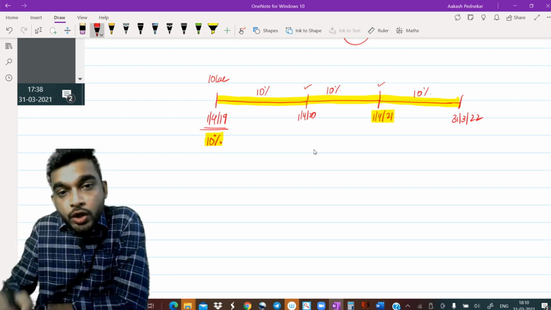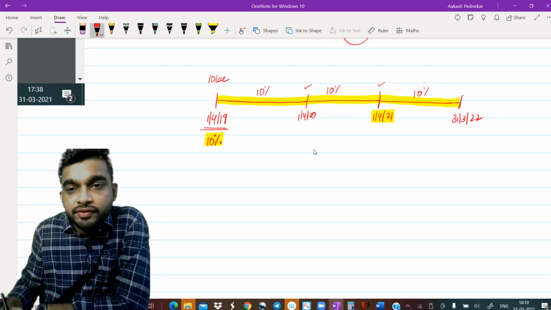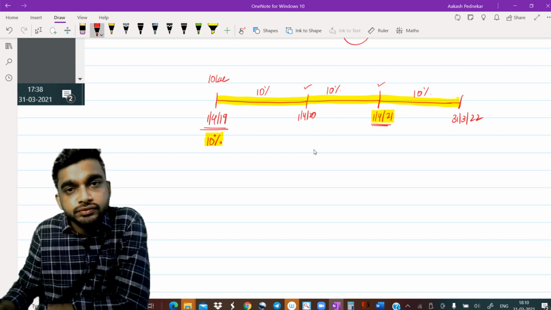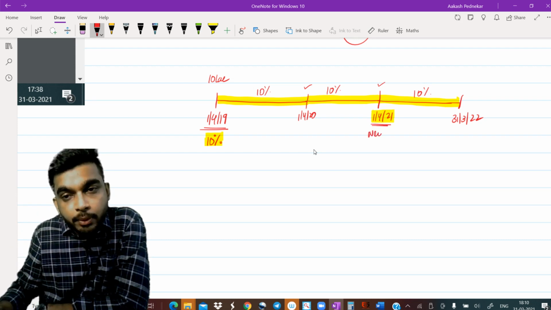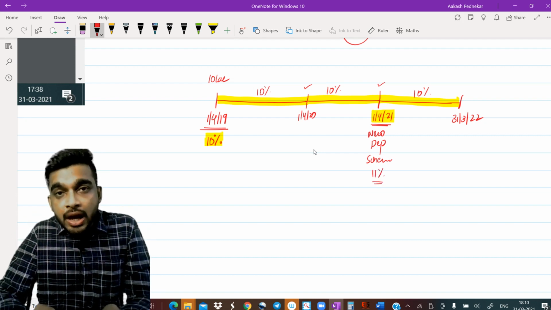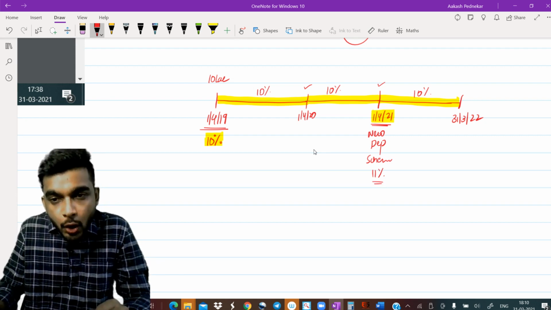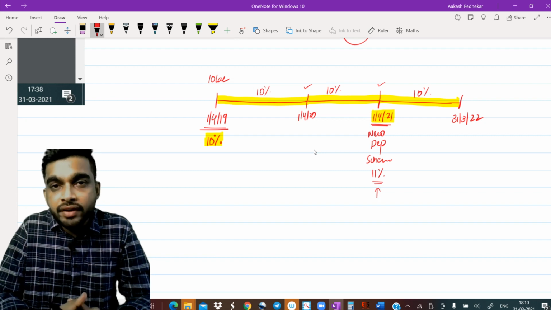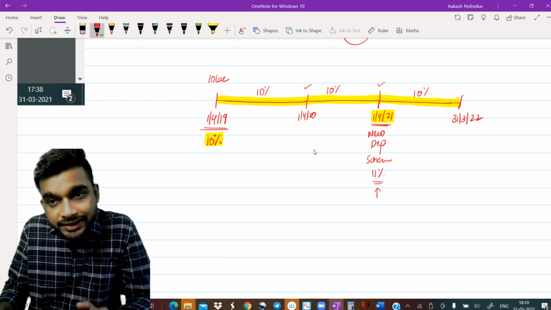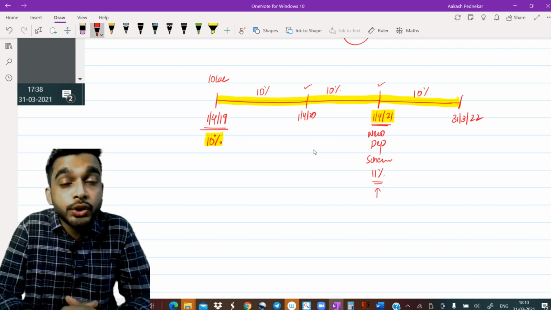Because I was enrolled in this deposit, which was launched on 1st April 19. Now on 1st April 21, guys, what happened was the company came with a new deposit scheme. There they are paying interest at 11%. Now, you think and tell me, if at all I would have invested on this date, then for this year at least, I would have earned 11%. And that is the exact thing which I want to earn.